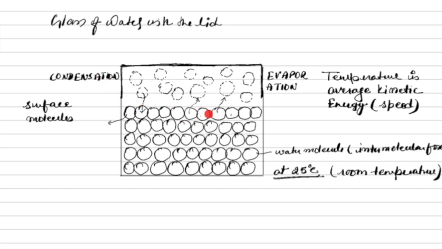So let's say every second, let's think about a rate. Every second, two molecules are going into the vapor state. Every second, one molecule is getting condensed. So who's winning? Every second, one more molecule will be net added, right? Because one will be going up, but one is also coming down. But the evaporation rate is more, right? This will happen until this gets stuffed with vapor. One molecule is getting added here.